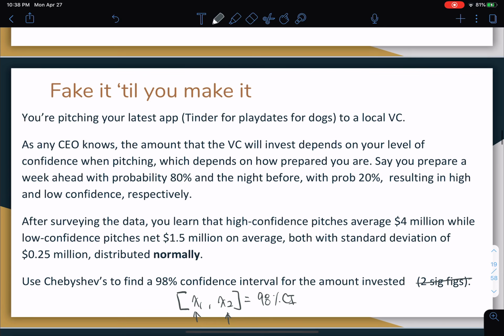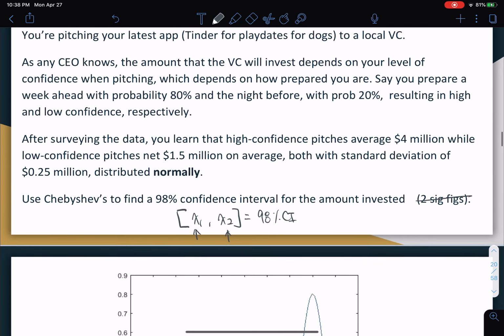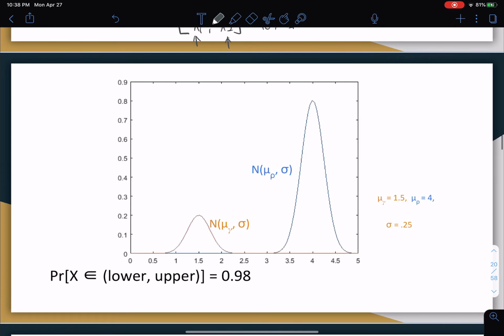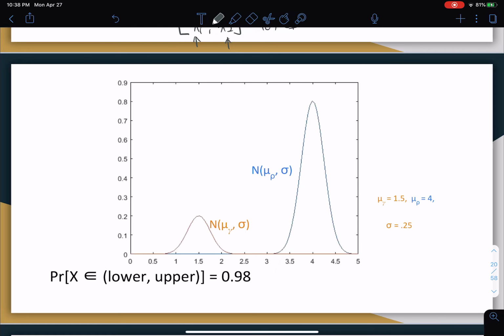So this question is very, very interesting. And I'm going to visualize it for you. So our mu of the low confidence pitch is 1.5, our mu of the high confidence pitch is 4.